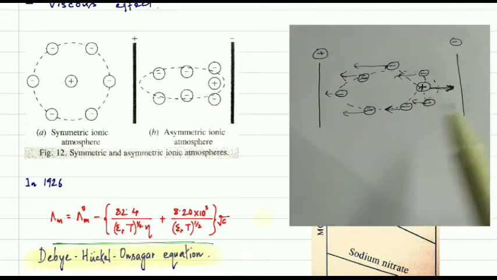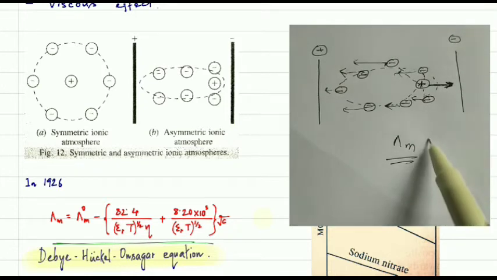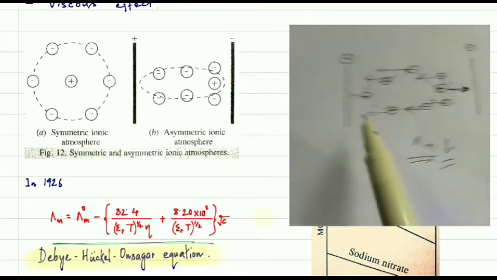As a result, the molar ionic conductivity will decrease, and this is known as the asymmetry effect.